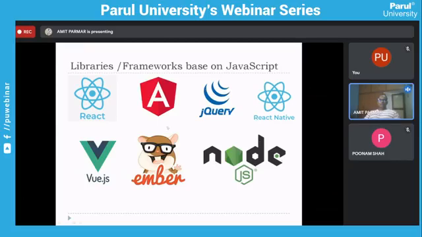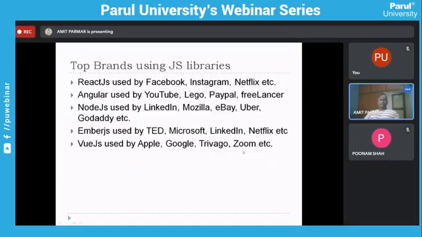Some work on the client side, some work on the server side, right? Certain top brands use these JavaScript libraries, like Facebook, Instagram, Netflix. Those which you use in your routine life are coded with the JavaScript React.js library, right? So they are useful in that way.